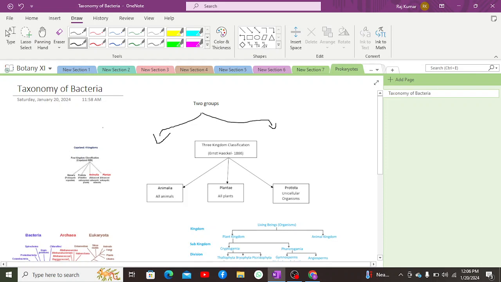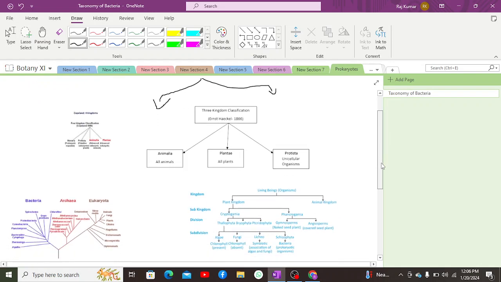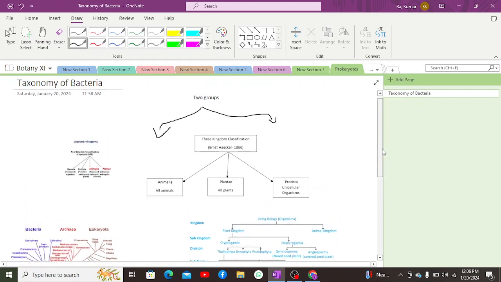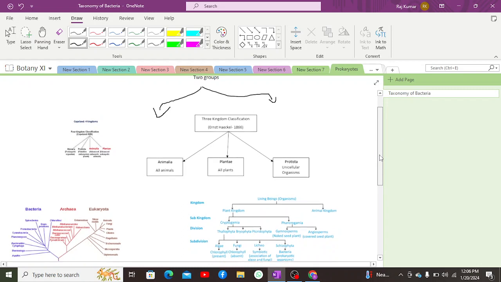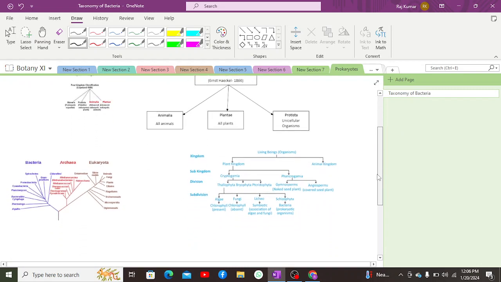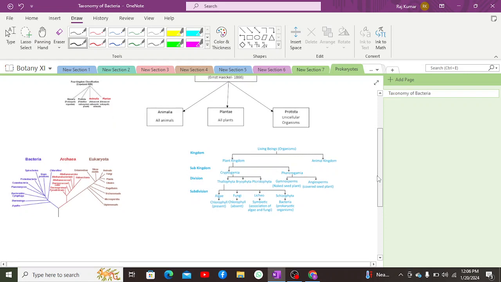So this was a basic classification at that time, but this was not sufficient for a wide and diverse range of classification of different organisms, because organisms present within the biosphere are diverse everywhere. On the earth, there are organisms which are not only plants or animals but other kinds of species as well, such as fungi, algae, protists, and different kinds of prokaryotes.